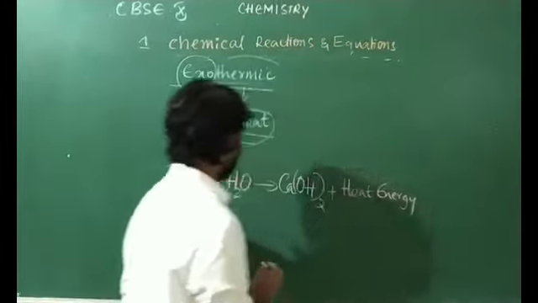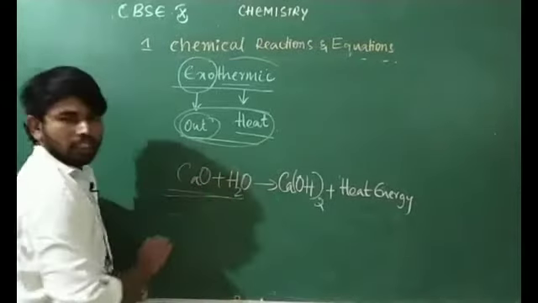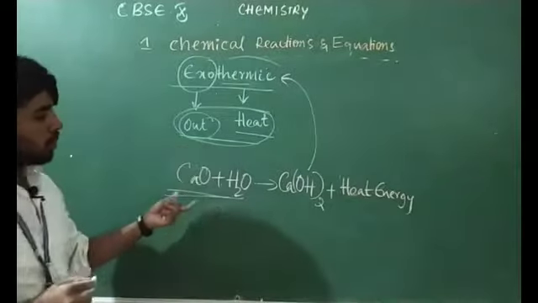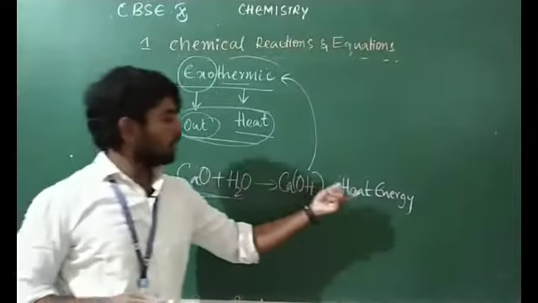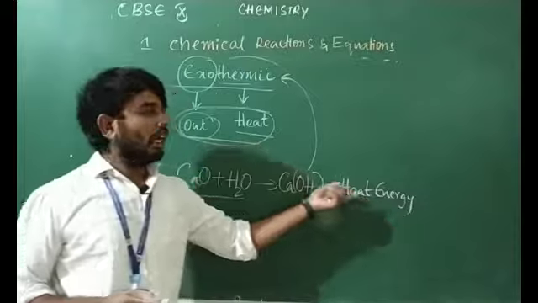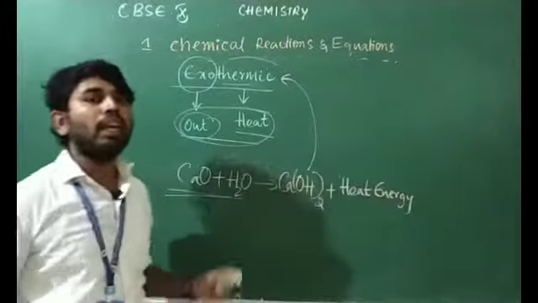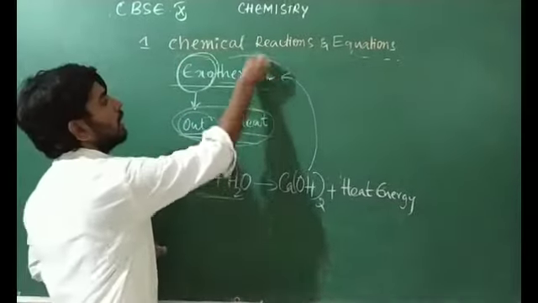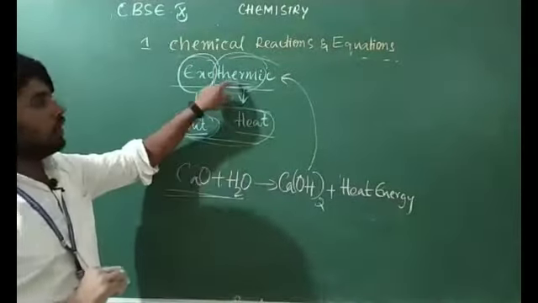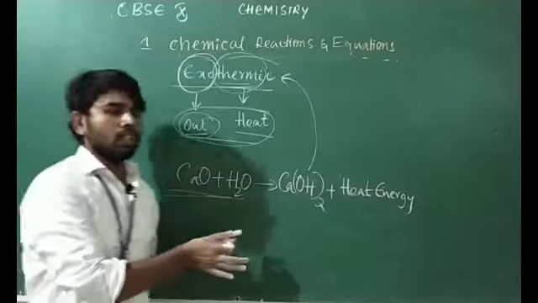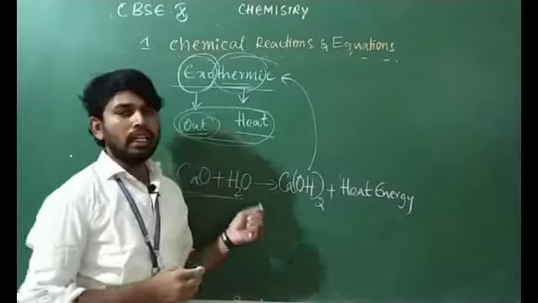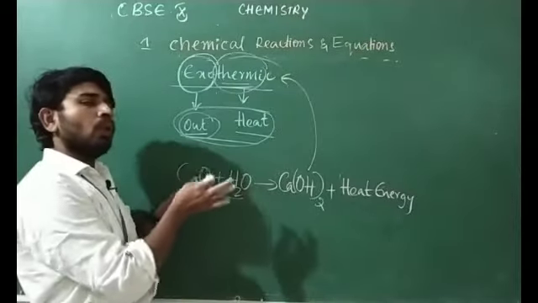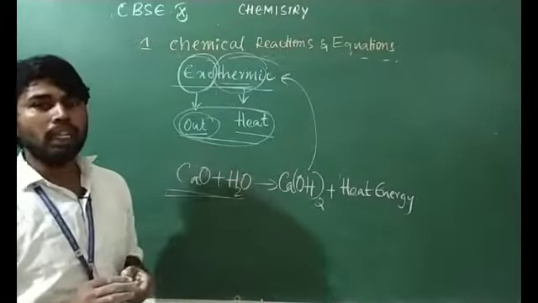This is an example for what? Combination reaction. Again we can use the same example for exothermic. In this reaction we get heat energy, and the heat energy is coming outside. If heat energy is coming outside, it is called exo, outside, thermic, heat energy: an exothermic reaction. In a chemical reaction, if heat energy is liberated outside, it is said to be exothermic. Hence remember, almost all combination reactions are exothermic in nature.